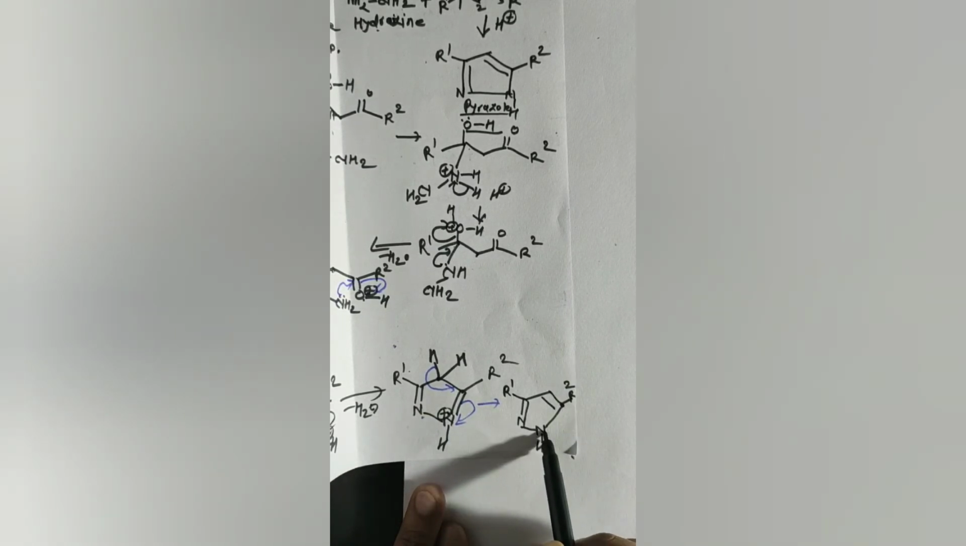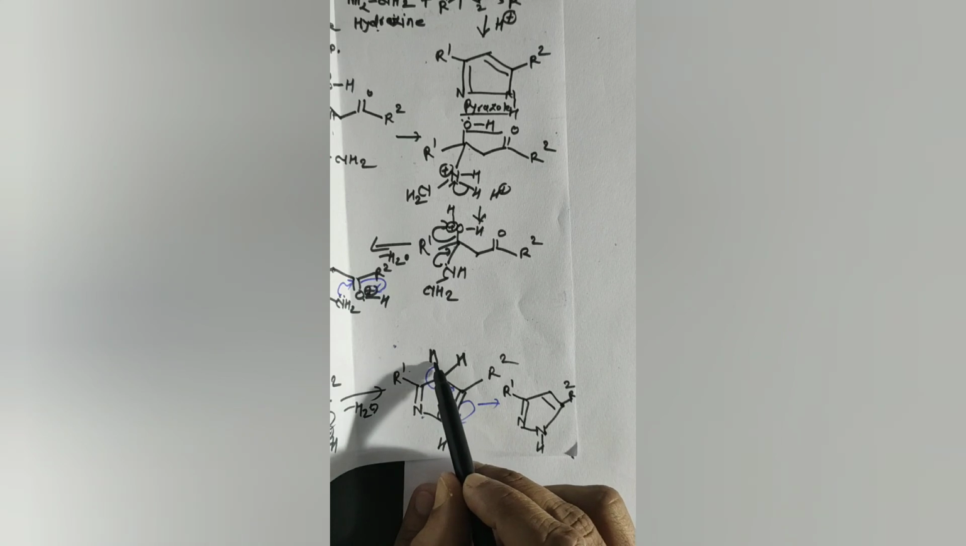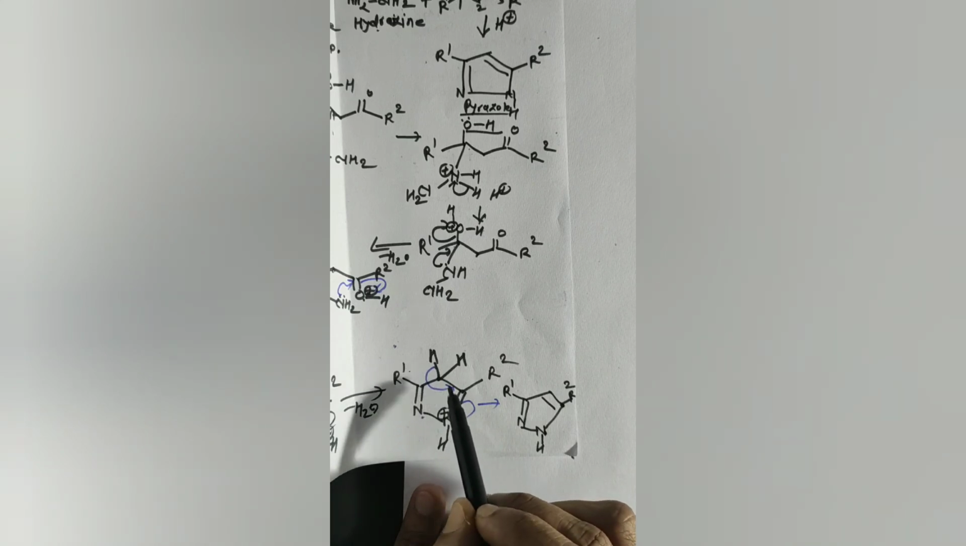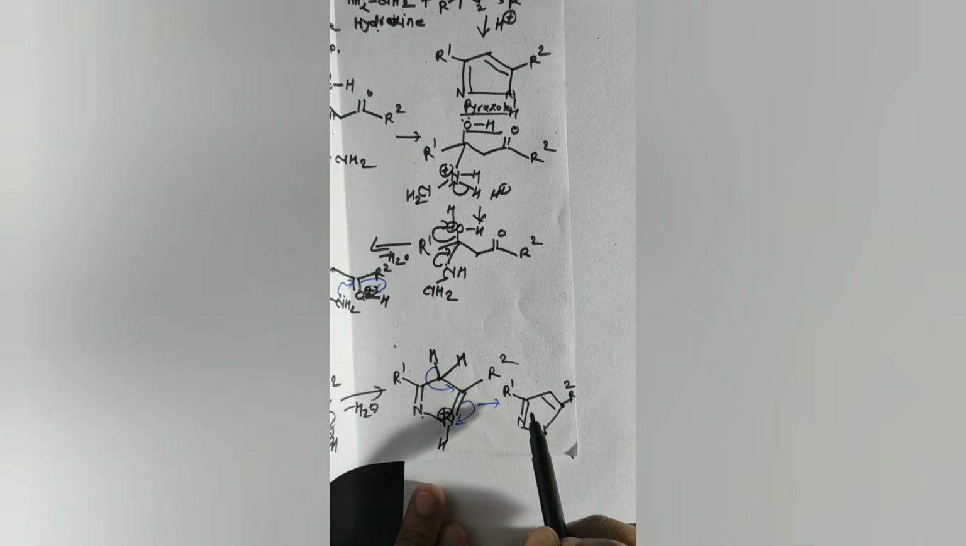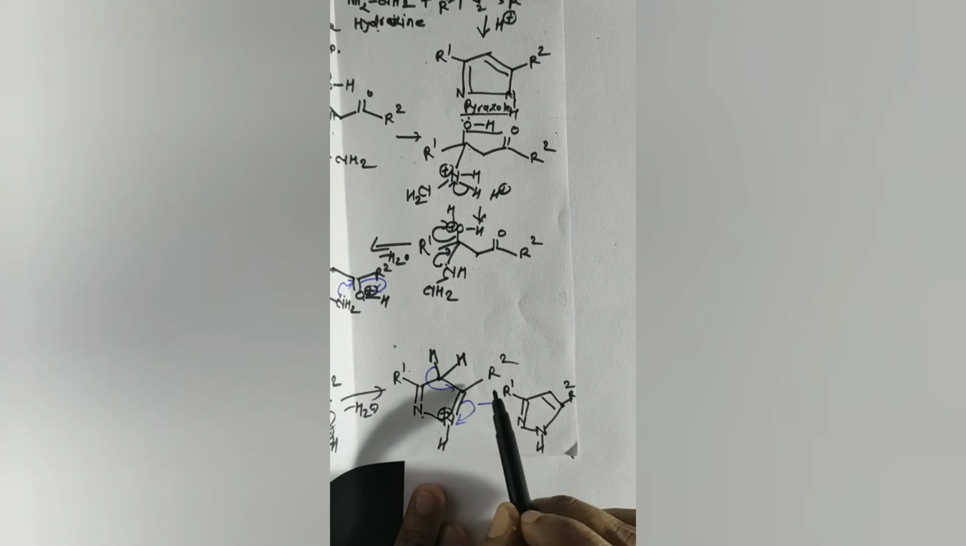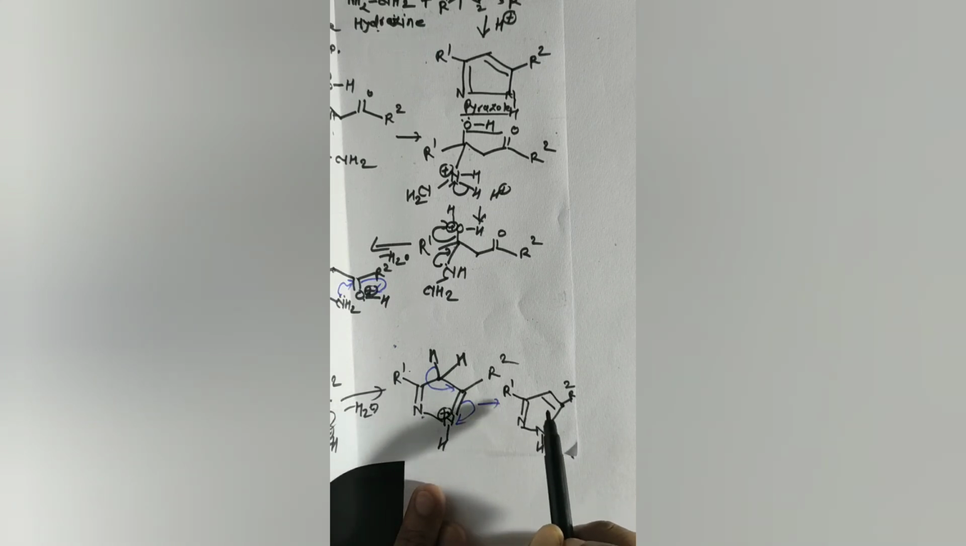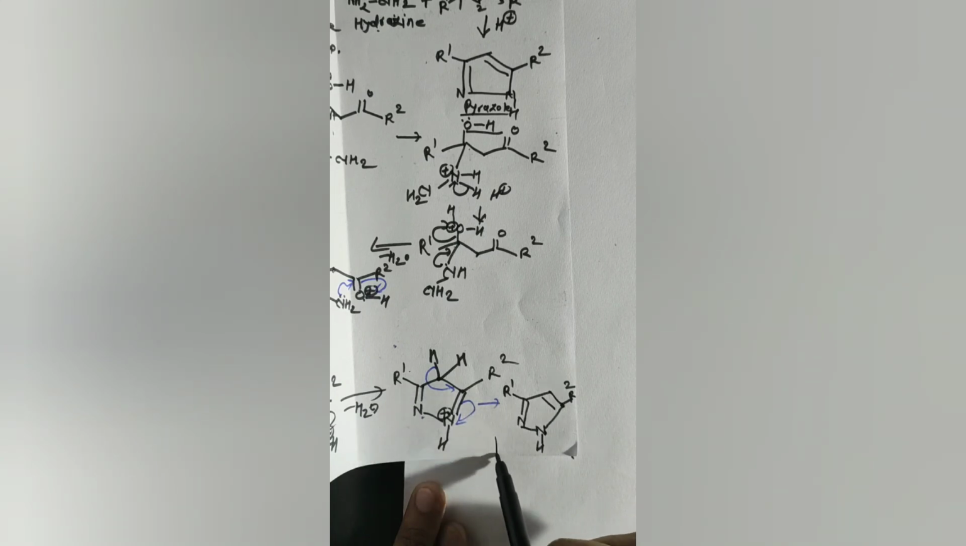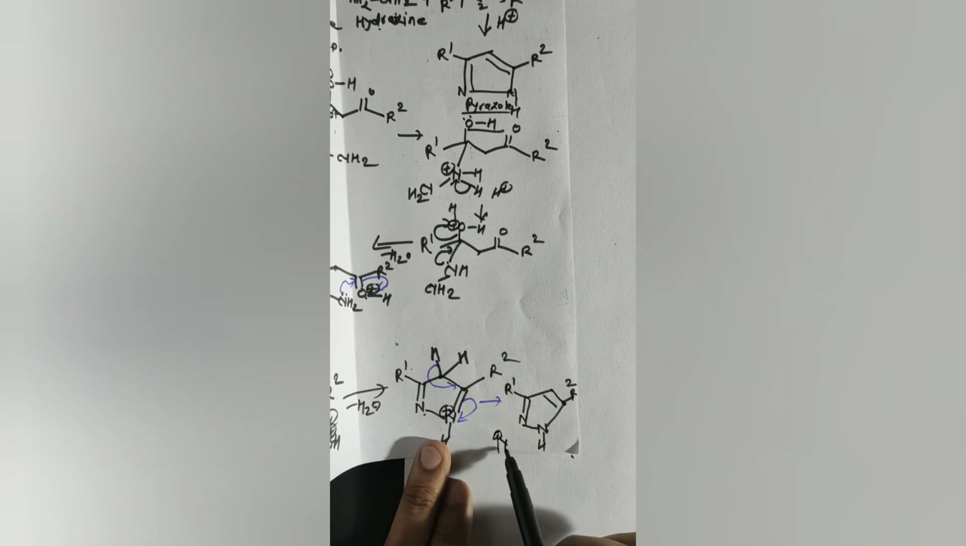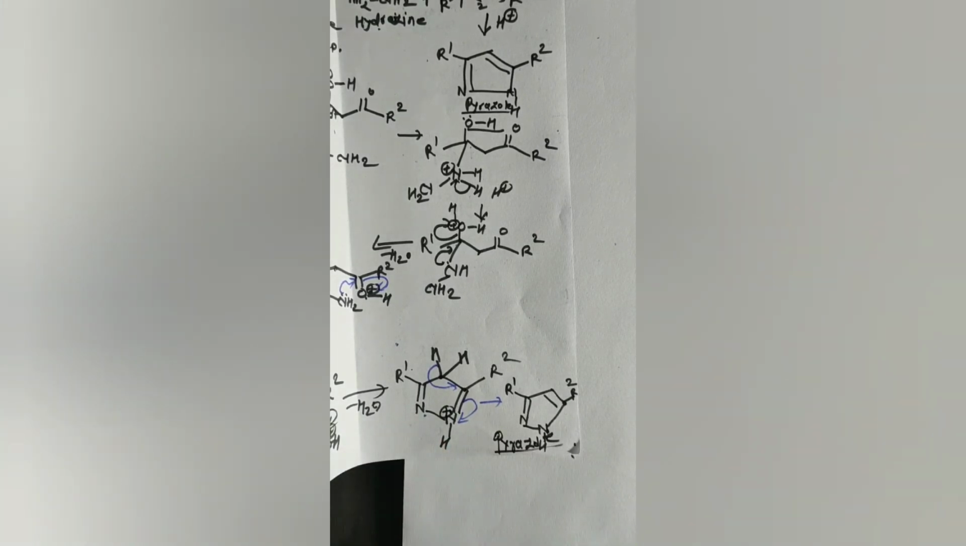This hydrogen has made a bond here, and H plus is released. Okay, and thus the compound gets back its aromaticity, and thus the pyrazole is formed. Thus the pyrazole is formed by the Knorr synthesis. Thank you.